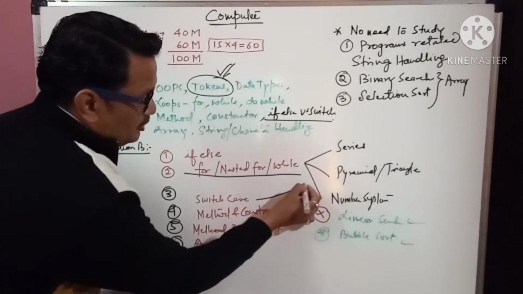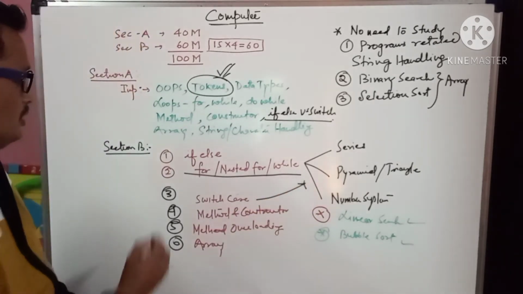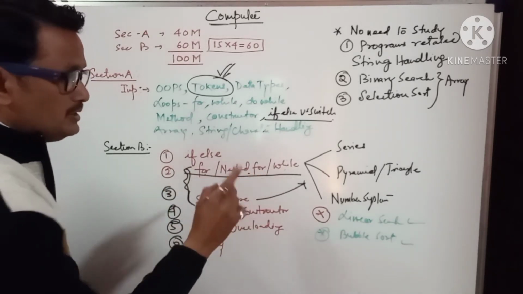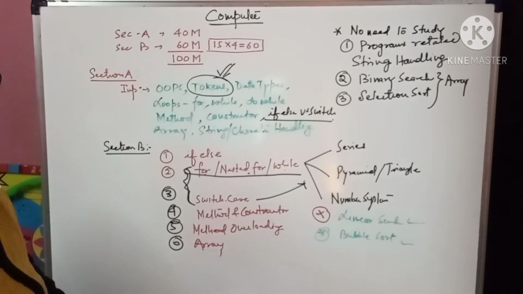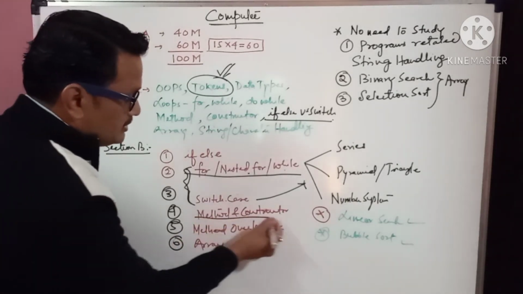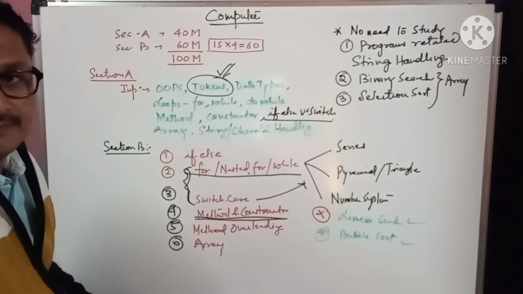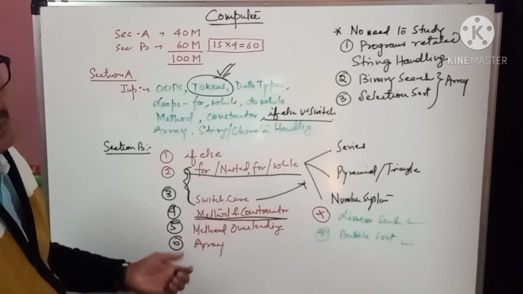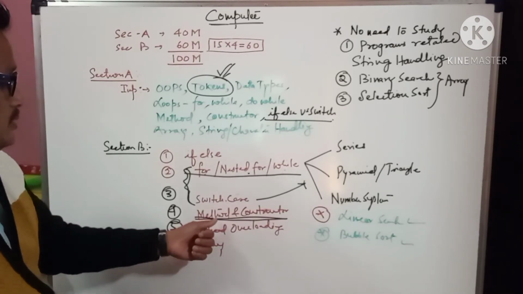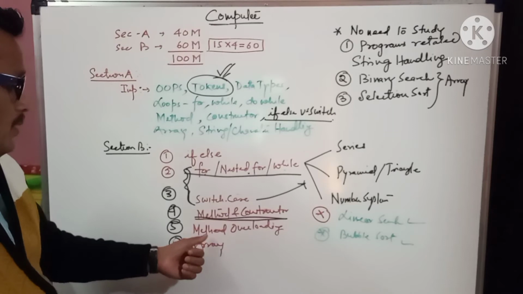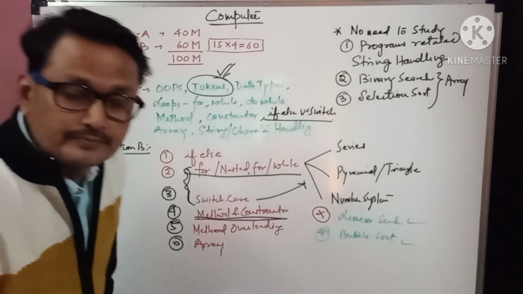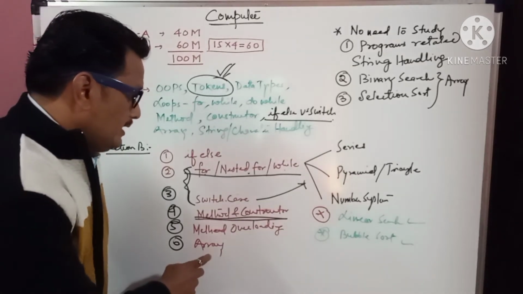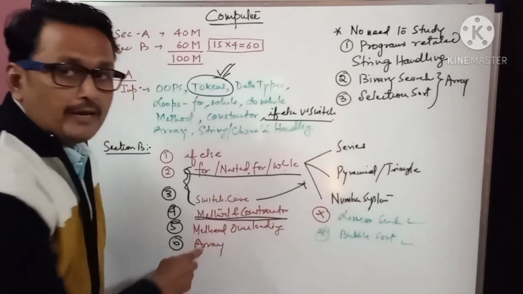Switch case is part of this one, series or number system. So we will combine both the things. For, nested for, while, and switch case, you will get 2 questions. Number 3, 1 question you will get from method and constructor, data members or member functions. This is a very easy question. So many questions we did during the online classes. You can choose a question from here also. 1 question you will get from method overloading, and you will get minimum 1 question from array.